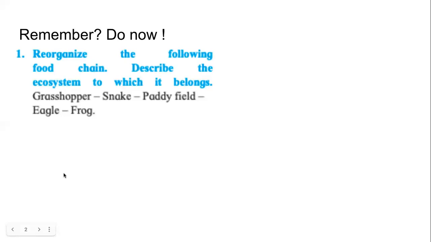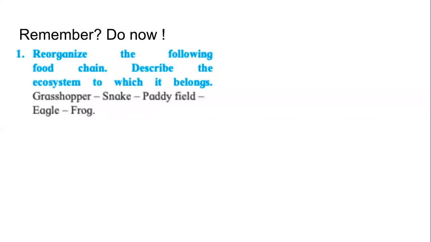I'm sure by now you remember this food chain. So in the first question of the exercise, these things are given: grasshopper, snake, paddy field, eagle, and frog. What we need to do is reorganize them to make a proper food chain. Do it in your notebook, then type it in the chat. Second task is describe the ecosystem which it belongs to.